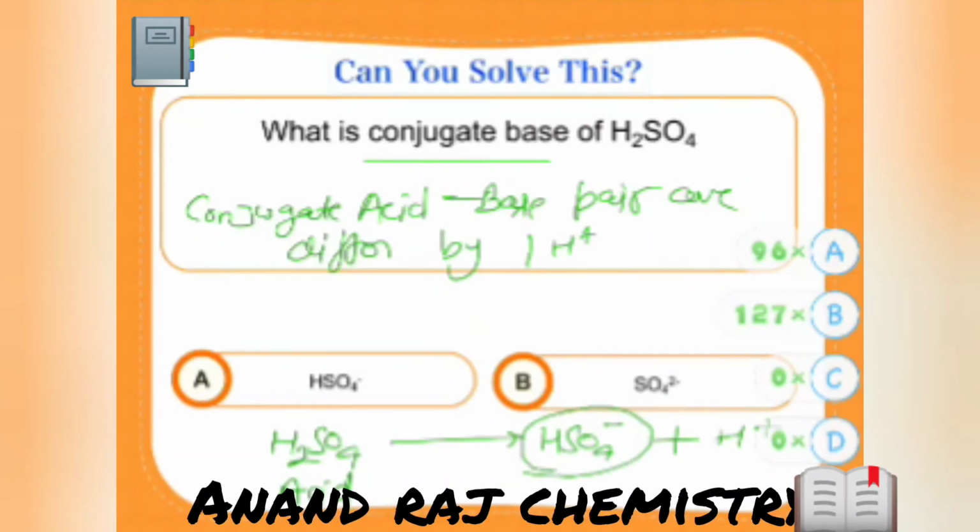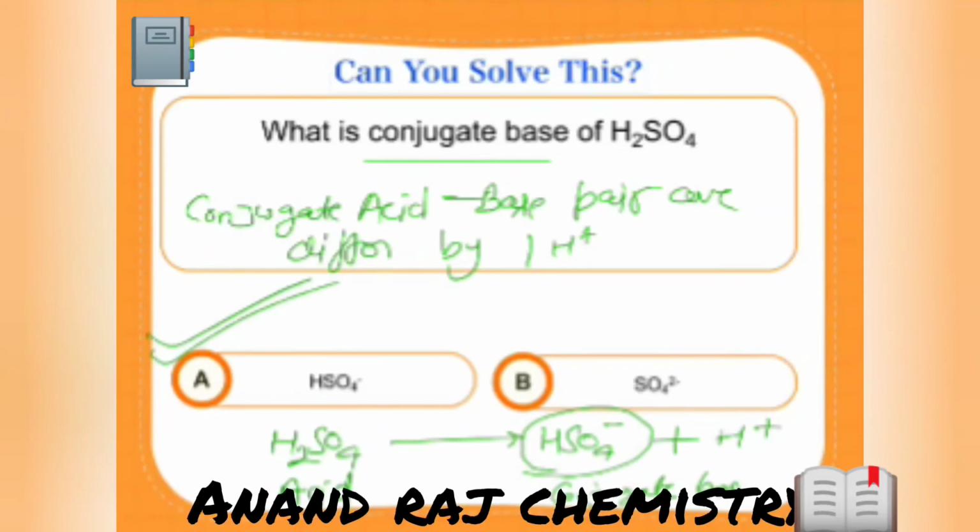So HSO4 minus is our conjugate base. So let me end the poll. Option A is the correct answer. See, this is a little confusing because H2SO4 can give 2 H plus ions, but to form a conjugate acid-base pair, we need to remove only one H plus. So option A is the correct answer.